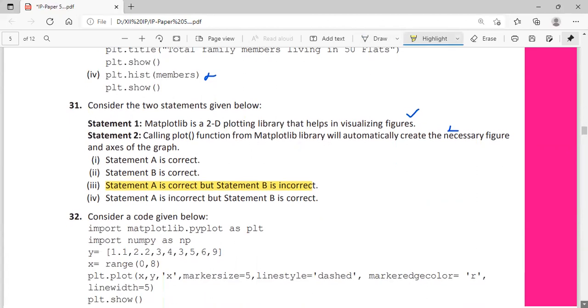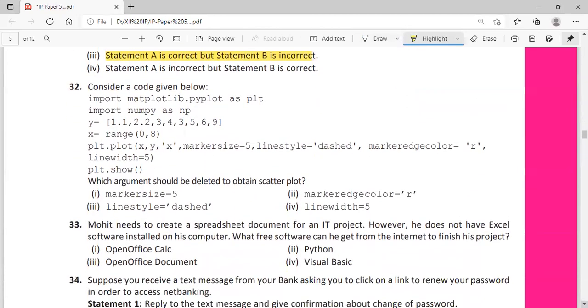Question number 32. Consider the code given below. Import matplotlib.pyplot, and this is given as the y value and x value. To plot a line chart, you are passing x comma y as the data. The marker is given, marker size is given, line style is given, marker edge color is given, and line width is also given, and the graph is displayed. Which argument should be deleted to obtain the scatter plot?